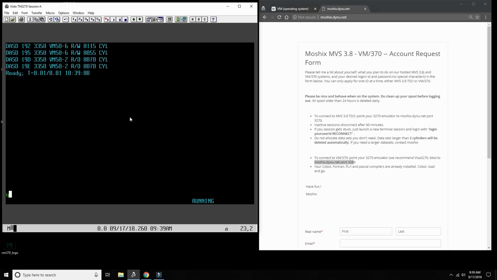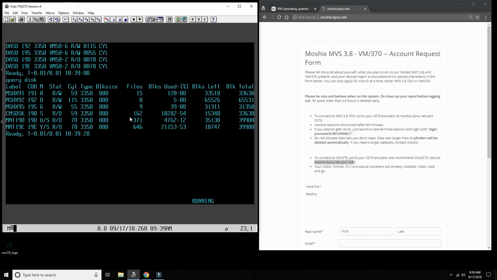As we saw, I have virtual disks called mini disks, and in each one of those there is of course information stored. Some disks are read-write, some others, like CMS, are read-only. This is the disk from where CMS IPLs itself. It's read-only because I don't need to change it, and some other disks with utilities are also read-only. The ones which I control, typically drive A, are read-write. There's a way in CMS to assign a drive letter to a unit. This is the label of this virtual disk, moshix 91, because it's unit 191, and it's read-write. So let's see what's inside there.